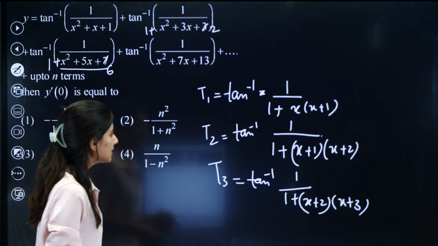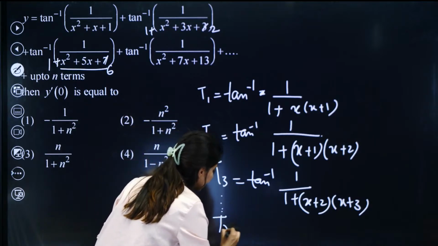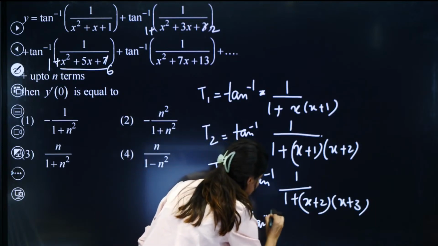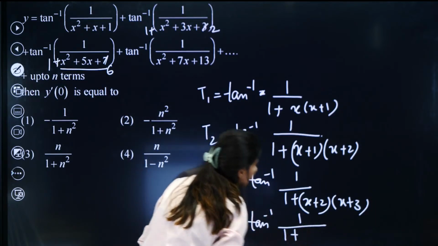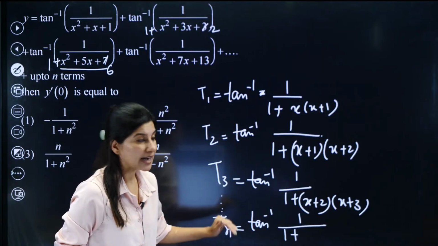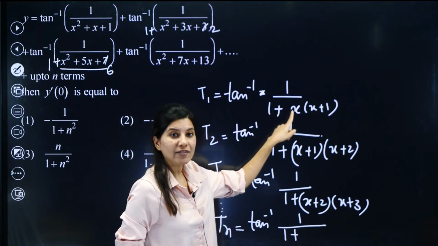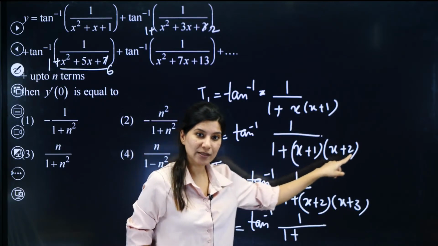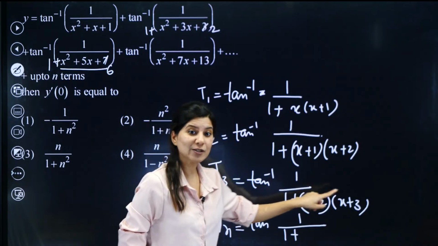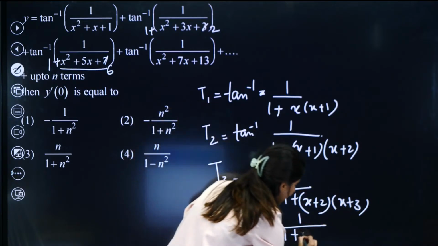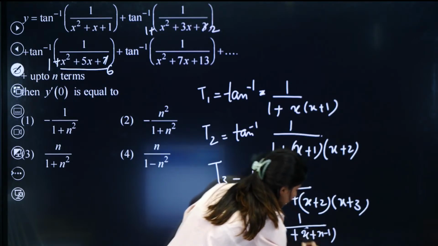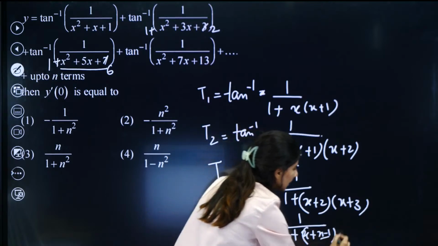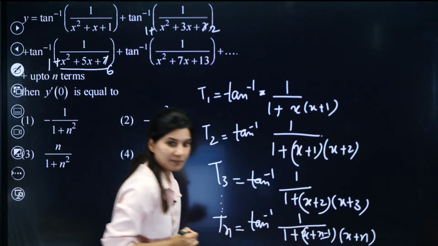Now by looking at this, I can write Tn as well. Can I write Tn? Who is going to tell me the Tn? Tan inverse 1 upon 1 plus. Now to write Tn, we need to understand the pattern. In the first term, we are having x plus 0, x plus 1. Second term, we are having x plus 1, x plus 2. Third term, we are having x plus 2, x plus 3. Nth term will be having x plus n minus 1. So can you see? Third term, we have 2, 1 less than it. So that's why x plus n minus 1 and x plus n, this is your last term.